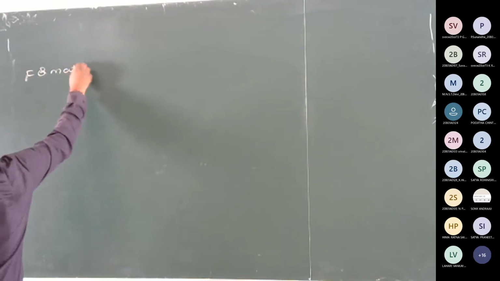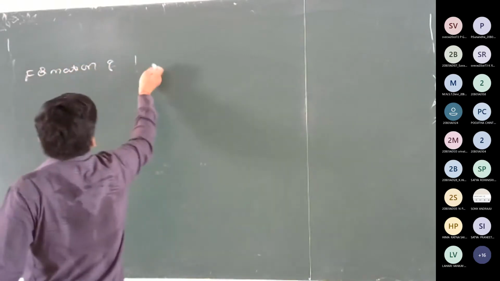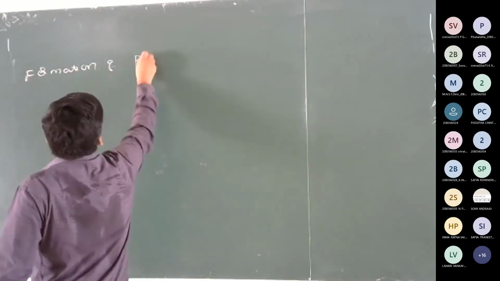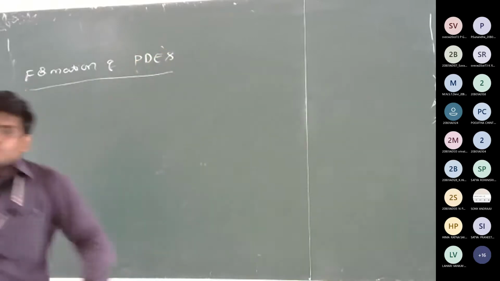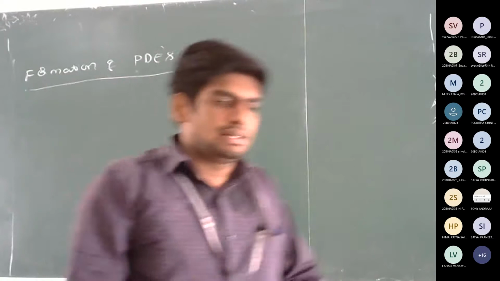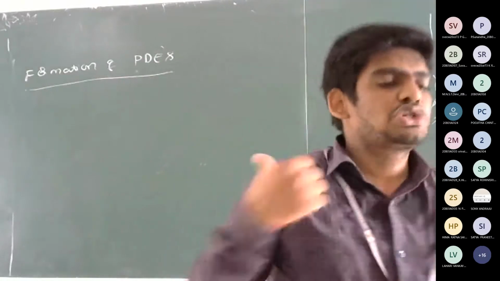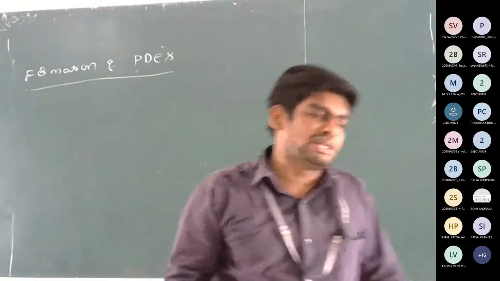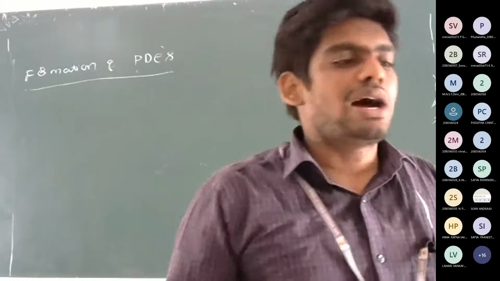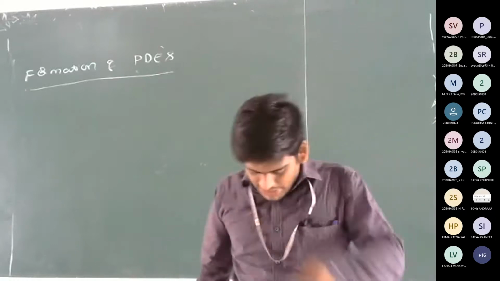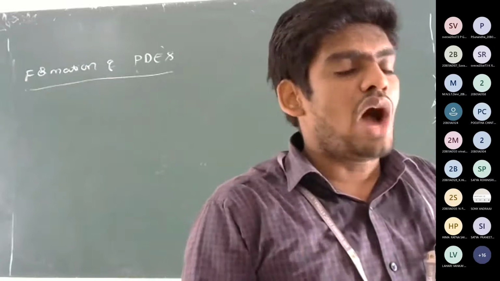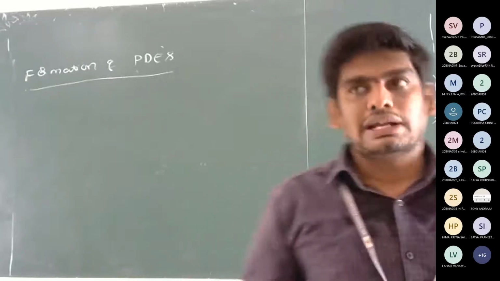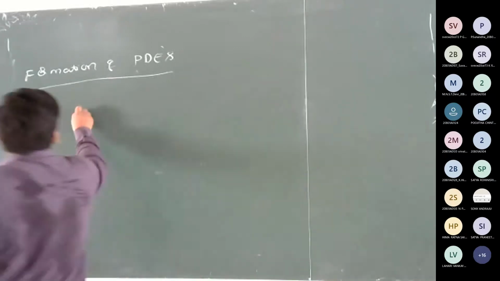Next, formation of PDEs. Just write down the title. That is the first concept in our unit number 1. Under this topic we have 2 subtopics.